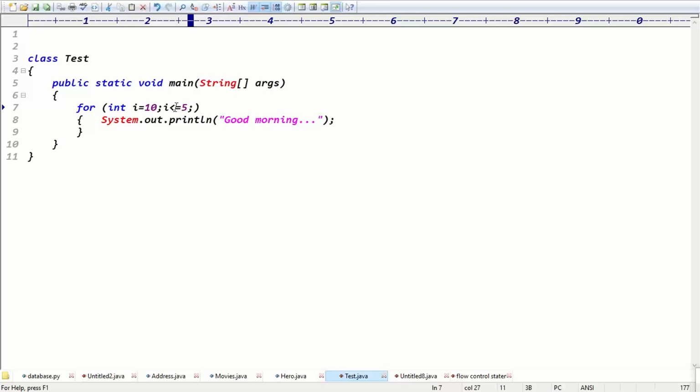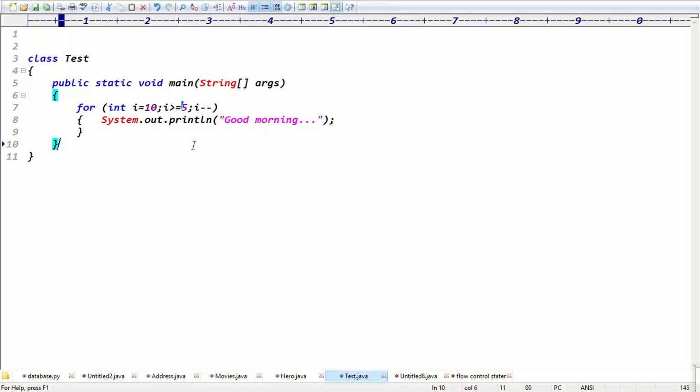Greater than or equal to condition. i greater than or equal to 5, right? Because see, here you are getting 10 greater than or equal to 5, 9, 8, 7 greater than or equal to 5, 6 greater than or equal to 5, 5 greater than or equal to 5. Now greater than or equal to, right? Here, what is the increment? i minus minus, right?